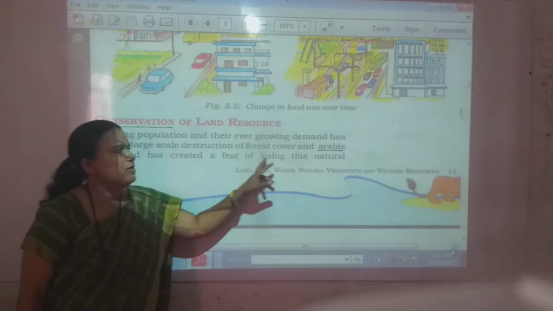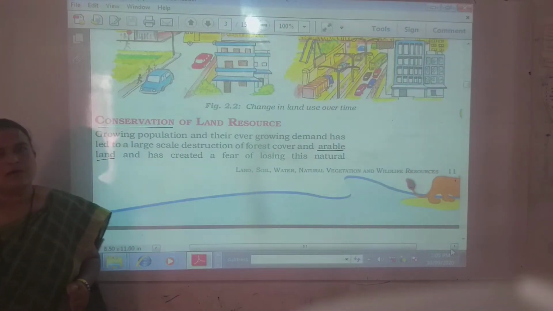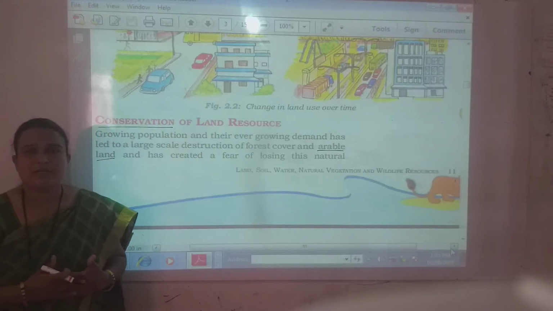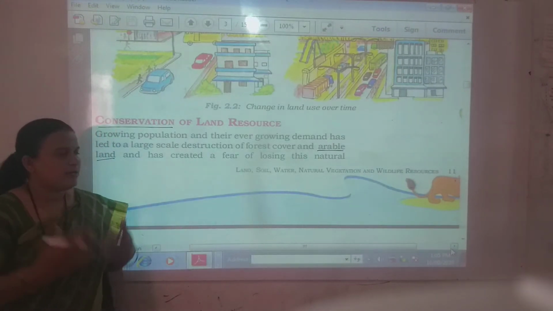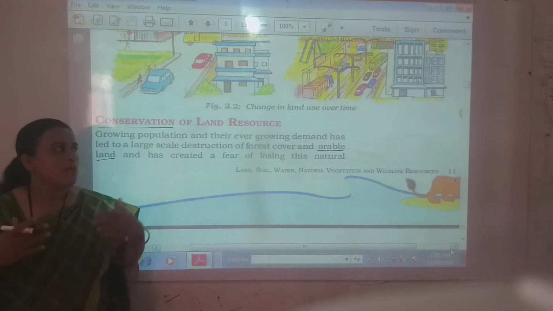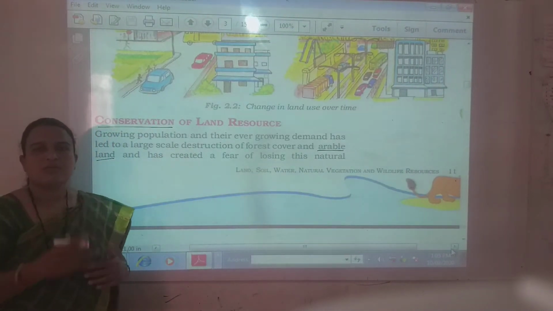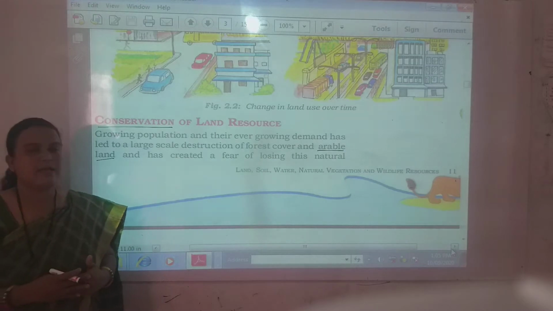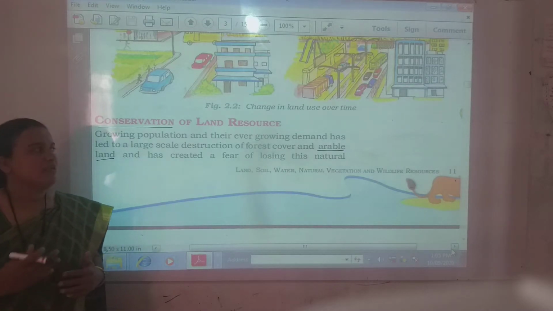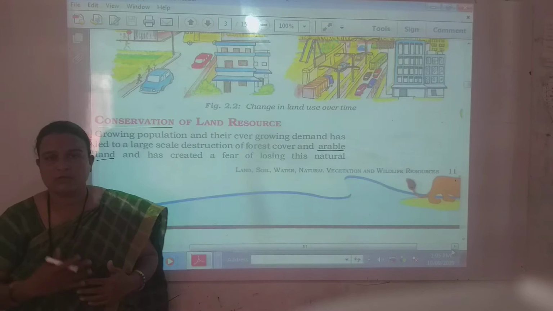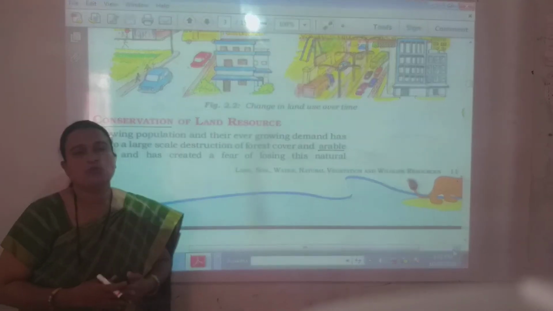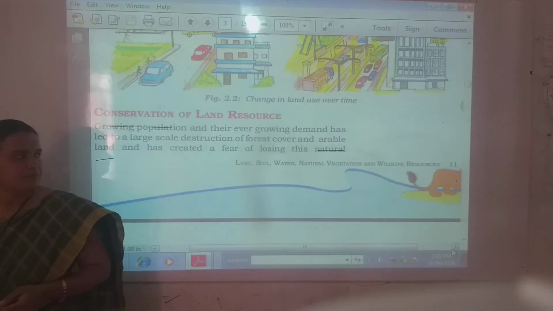There is a fear of losing this natural resource because of human intervention, because of cutting down the forest cover. More and more arable land went under construction as well as building houses and all. There is a great threat as well as fear to the natural resource.